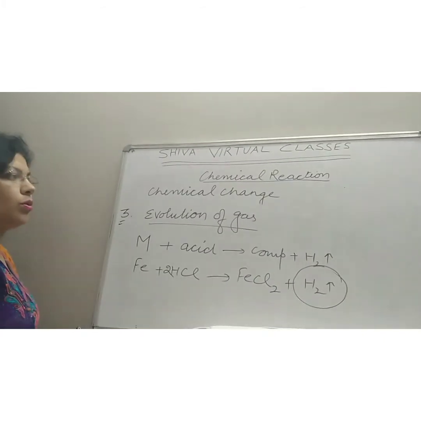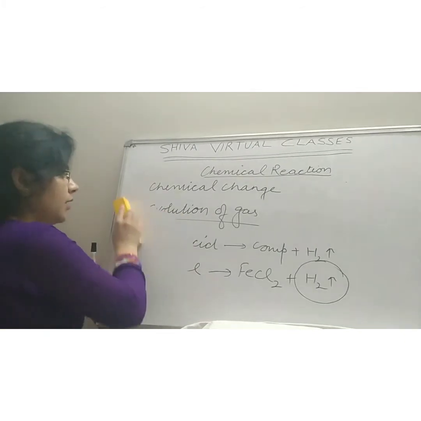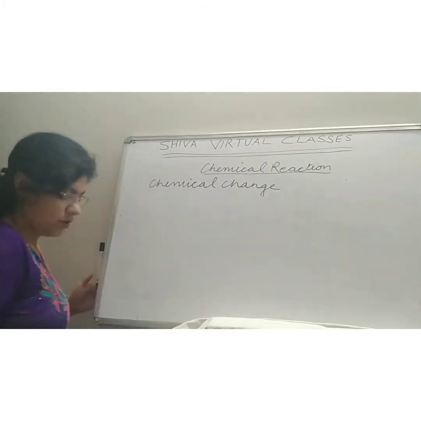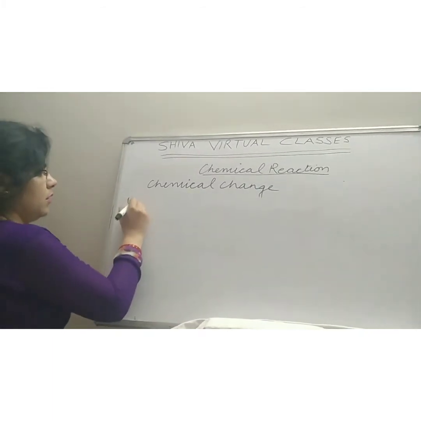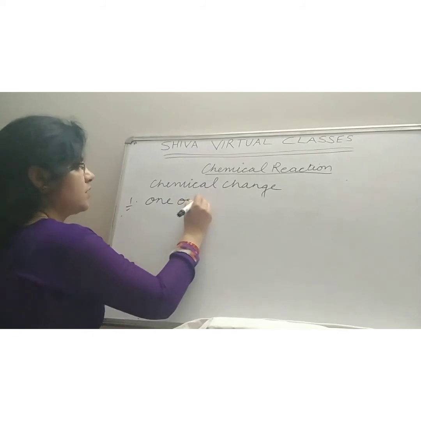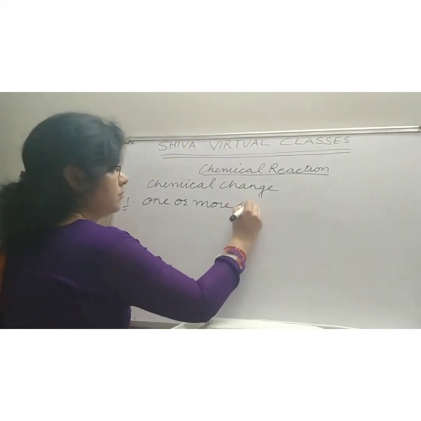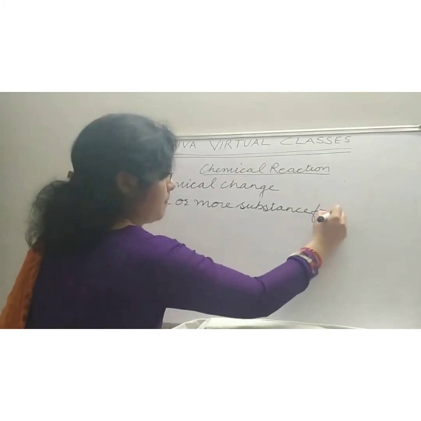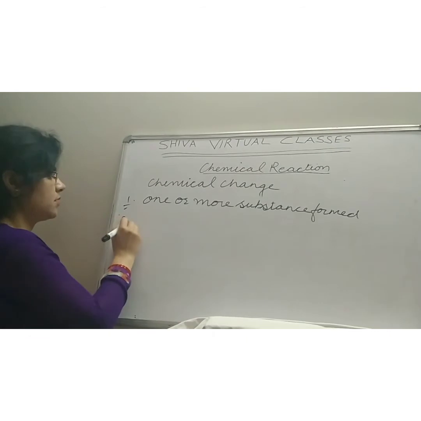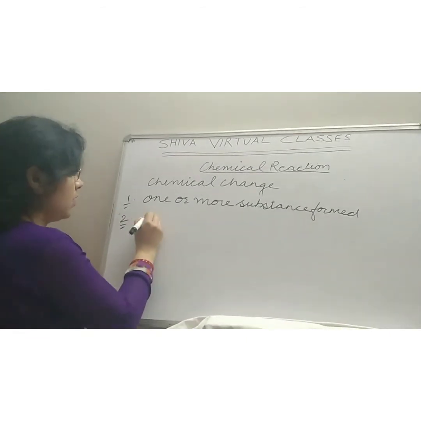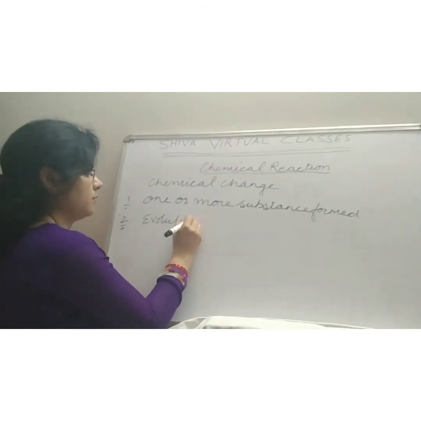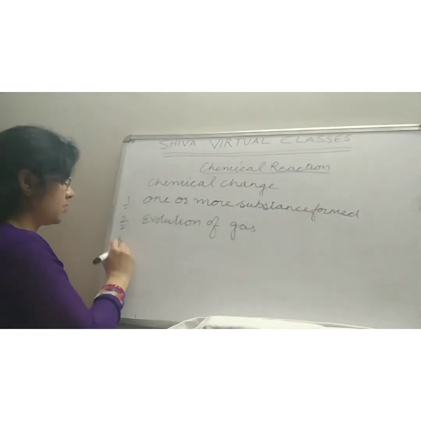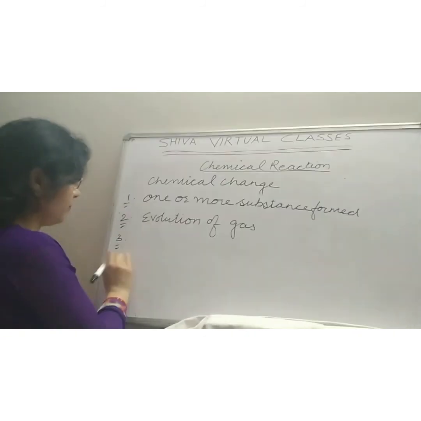It means in all the chemical changes, one or more than one substances are formed. Next is evolution of the gases, and the next one is change in physical state.